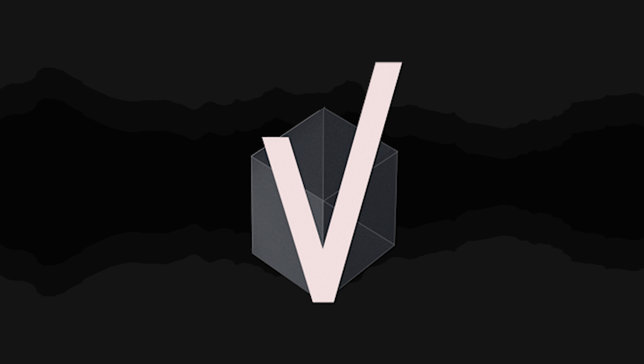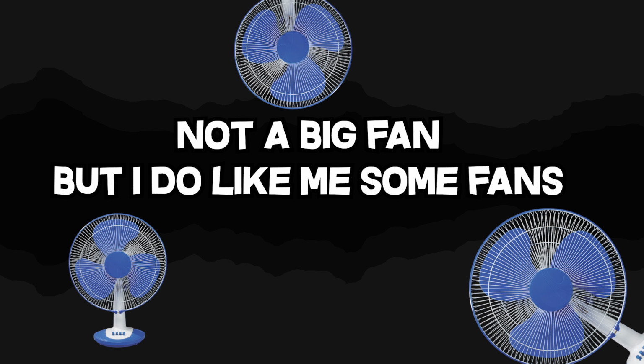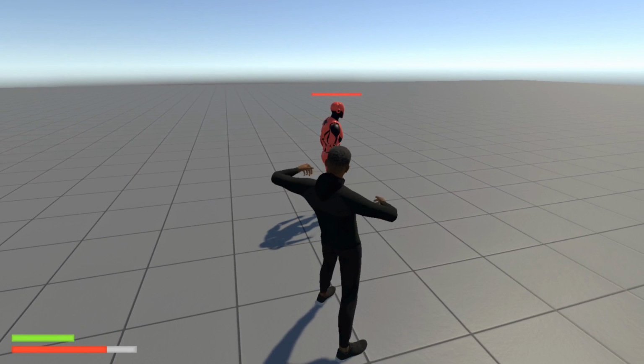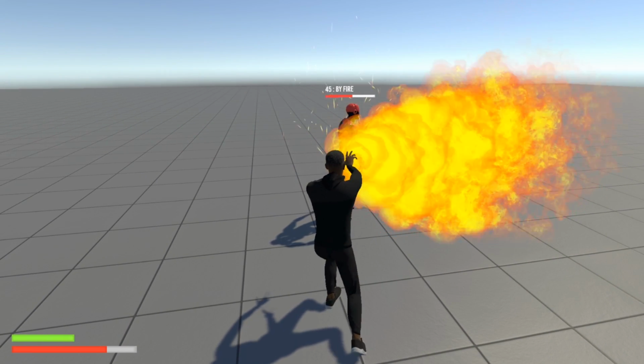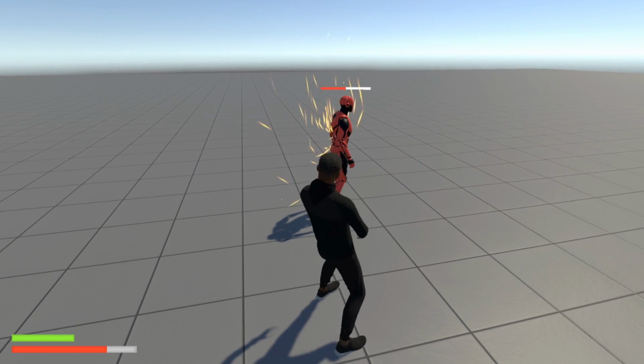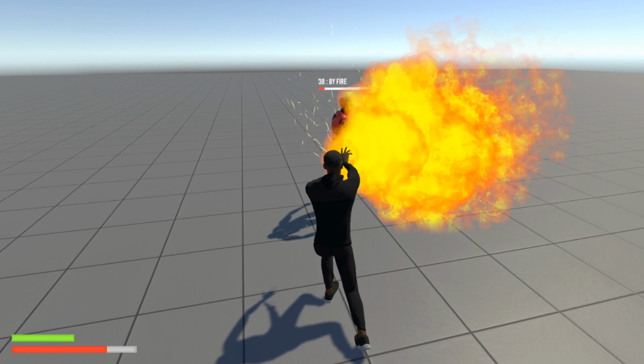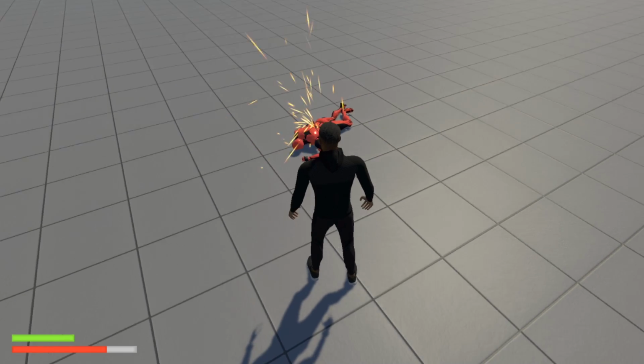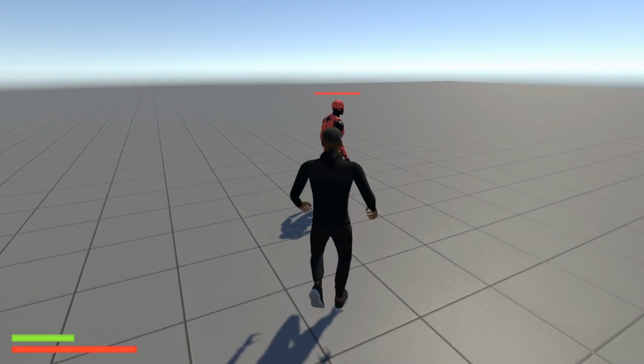So the final thing I added today was a built-in Invector AI. Now, I'm not gonna lie, I'm not a big fan of this Invector AI, so this is just a temporary thing until the next video where I'm gonna be working and improving this AI and kind of making it better, and generally speaking, kind of just redoing it completely. Basically, as you can see, I can use my abilities, which I showed previously, to damage this punk. As you can see, he can take damage, and basically, eventually, he will die because he's taken too much damage, and it's pretty cool, it works quite nice, and it's really awesome.